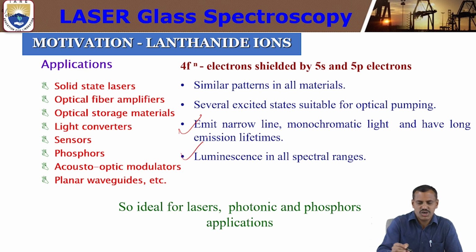The last one is luminescence in all spectral ranges. We can get luminescence in all spectral ranges, meaning we can see infrared or far infrared, visible, and ultraviolet.